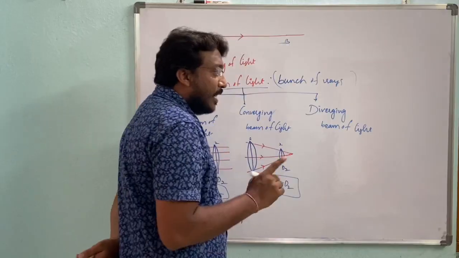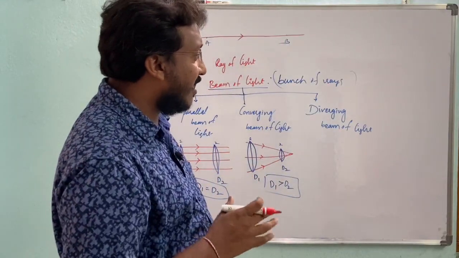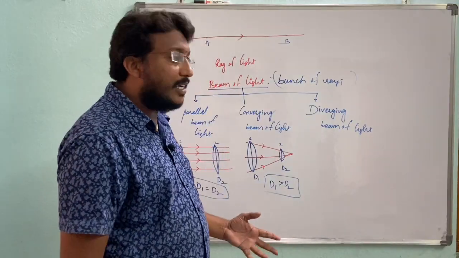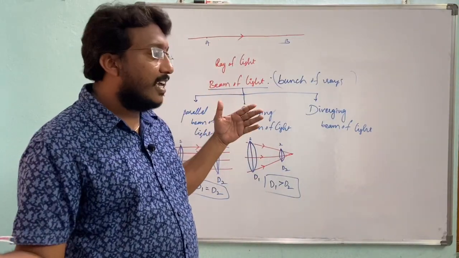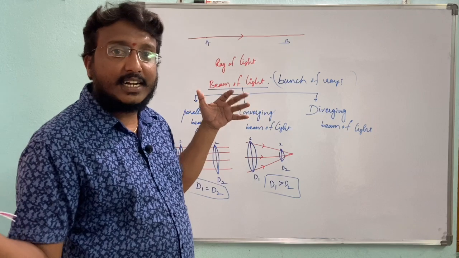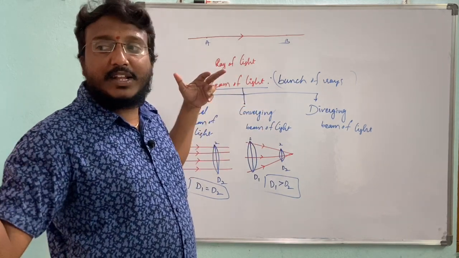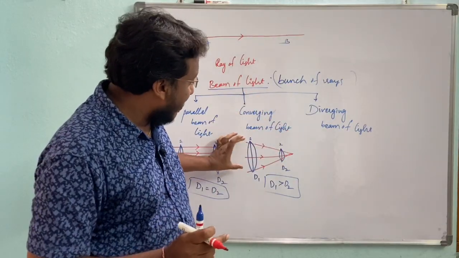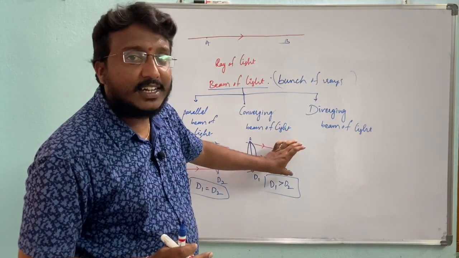The next type of beam of light is called diverging. Very simple, quite opposite to the converging. Converging beam of light means the incident rays or light travel from different directions and they meet at a point. Here it is quite opposite.